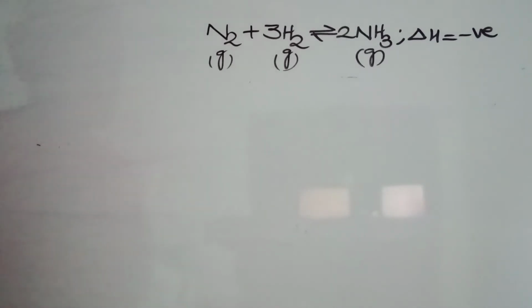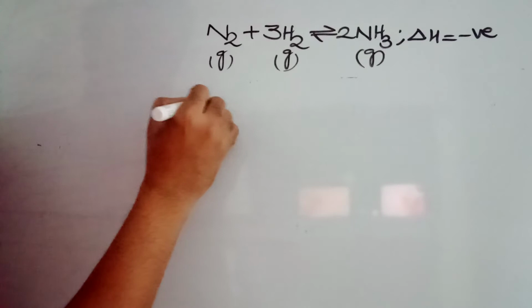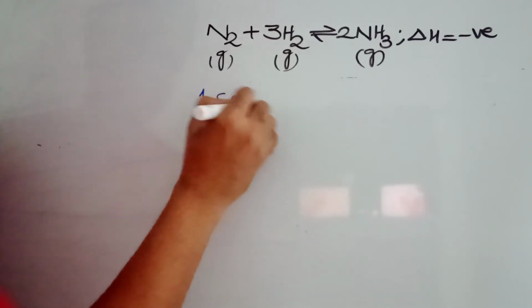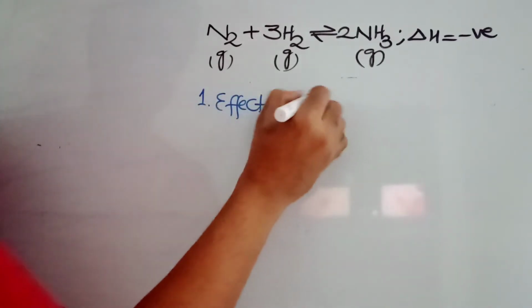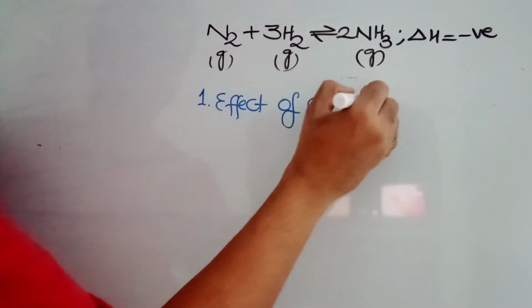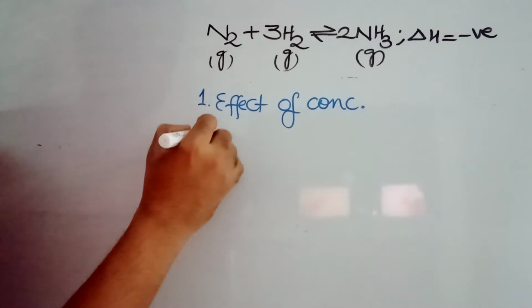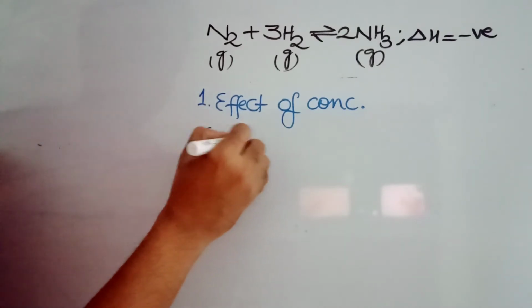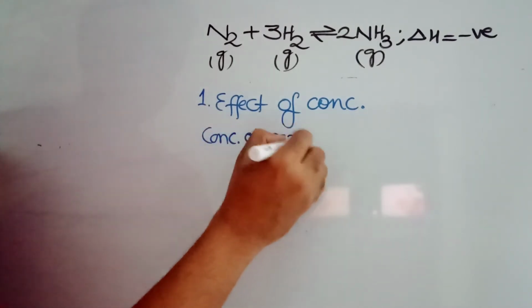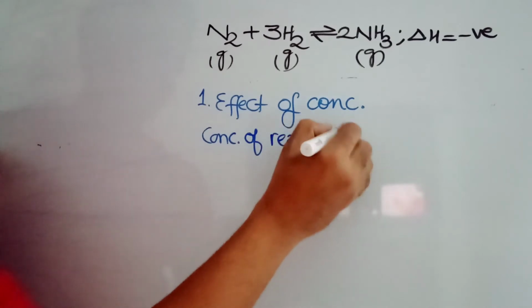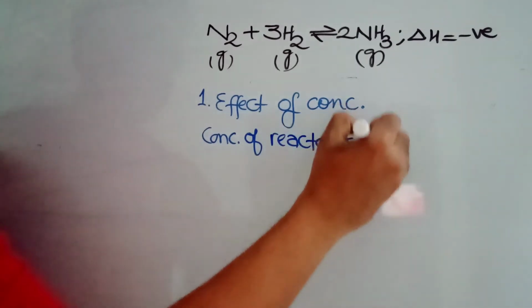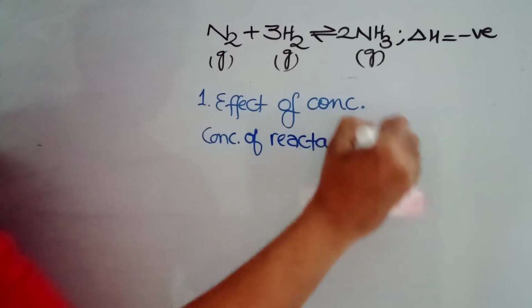Now we'll see the effects one by one. The first effect is the effect of concentration. What happens when you make changes to the concentration of reactants? If you are increasing it, I am showing that with an upward arrow.